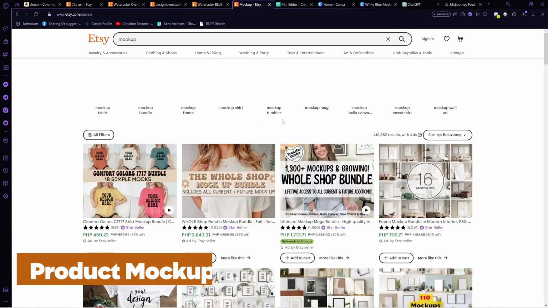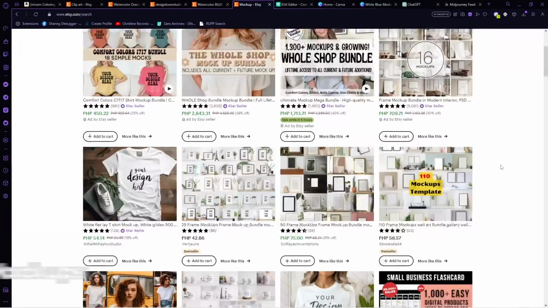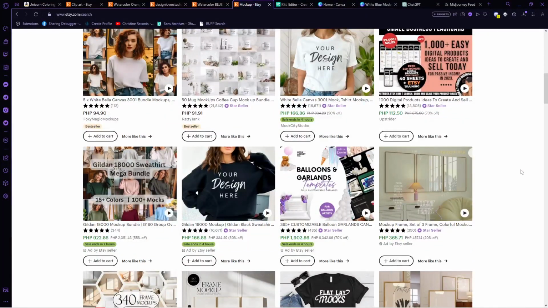Lastly, you can also sell product mockups to make money. For those who are selling digital or physical products, some actually need to display them in an eye-catching way. And they might not be photographers or they don't have the means to have a good setup for their products. So that's when they purchase product mockups from other shops. You can offer frame mockups for shoppers to display their digital artwork. You can offer mock-ups for t-shirts, sweaters, mugs, tote bags, and all of these can be created within seconds using